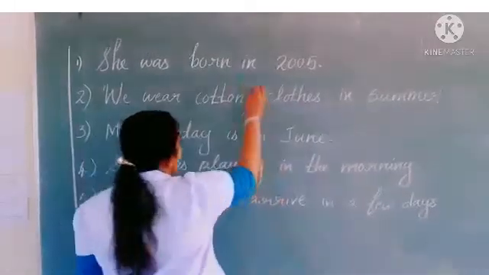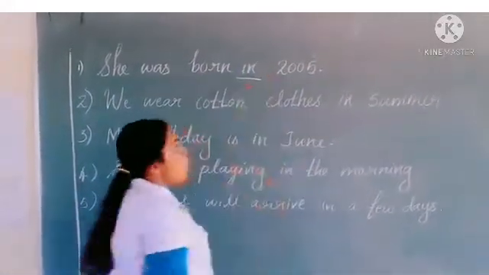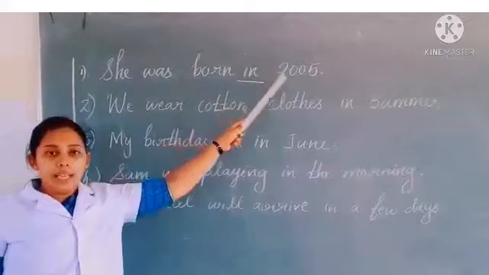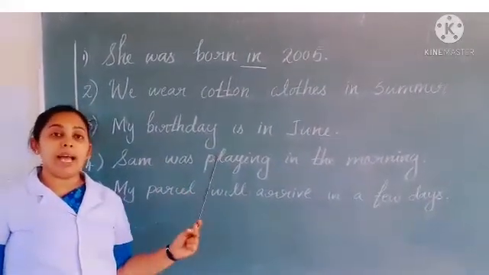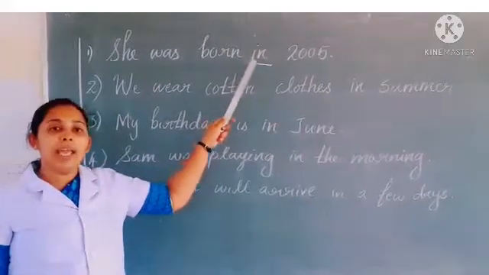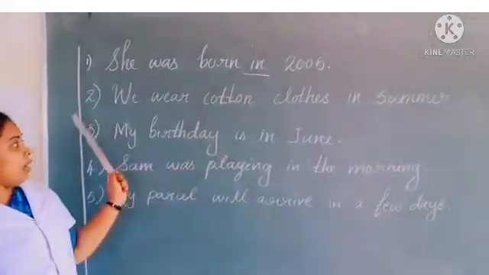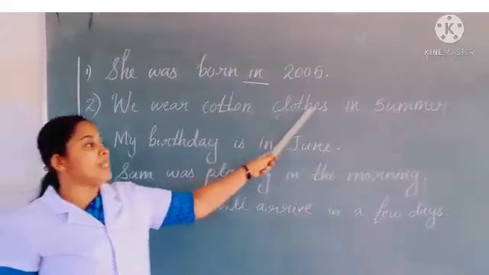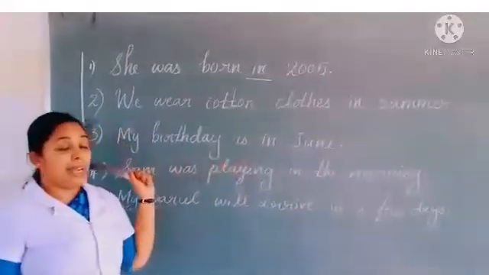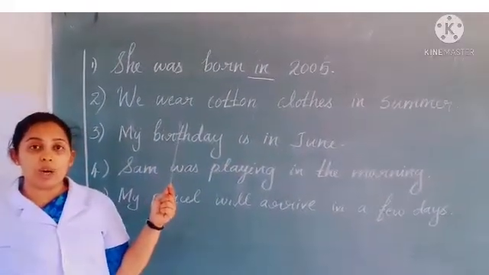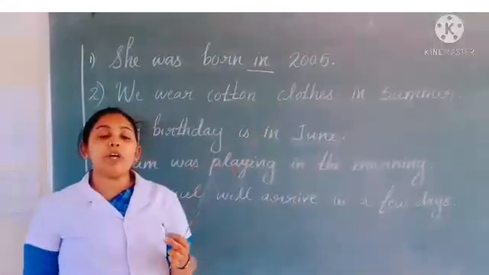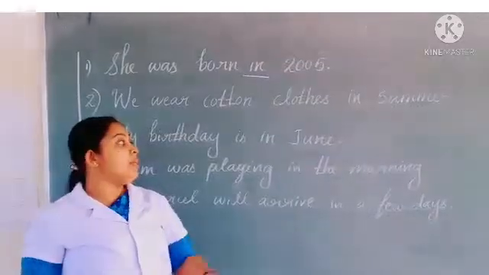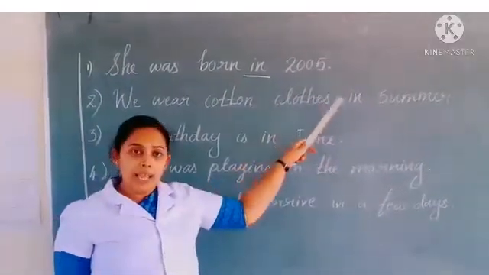So here we use the preposition in. It shows the particular year. So when we want to tell a particular year, before that we need to use the preposition in. Second one, we wear cotton clothes in summer. So in which season we wear the cotton clothes? Yes, in summer. So when we are talking about a particular season, we can use the preposition in.